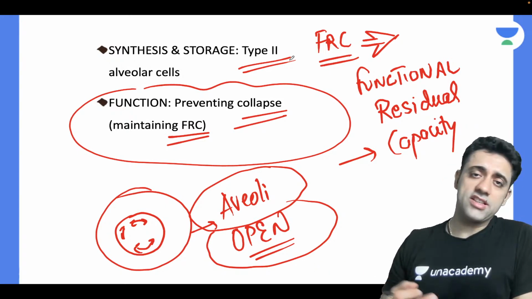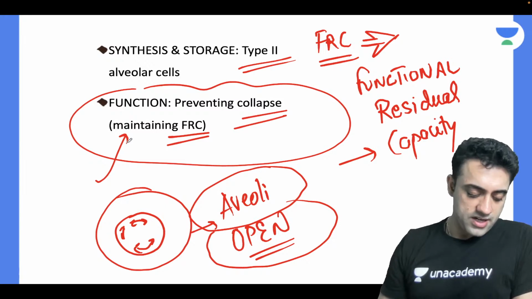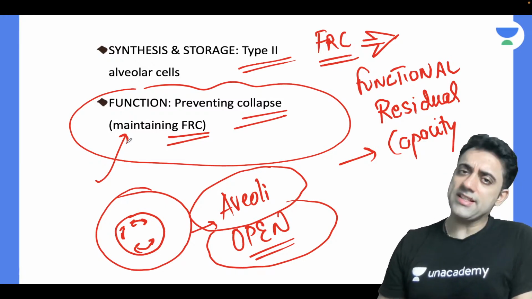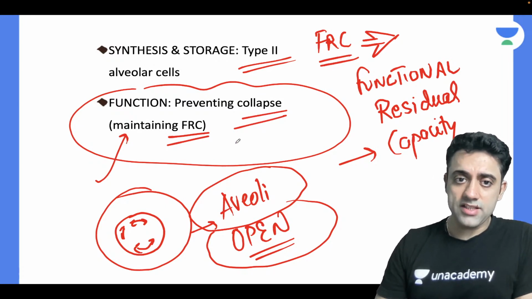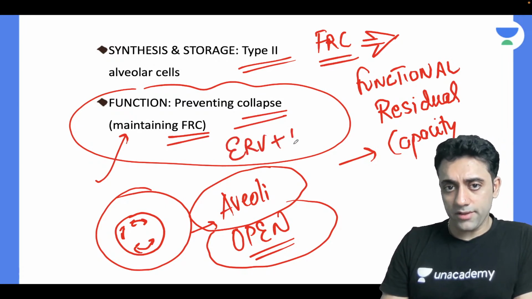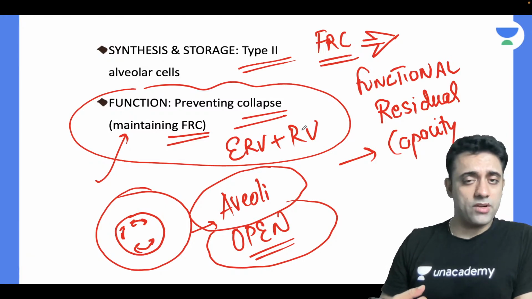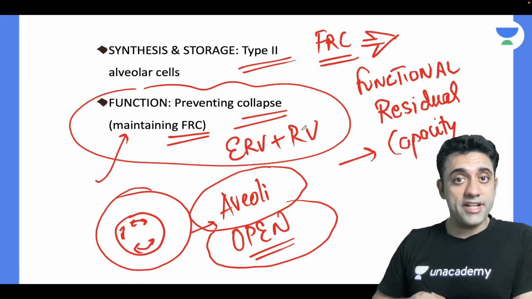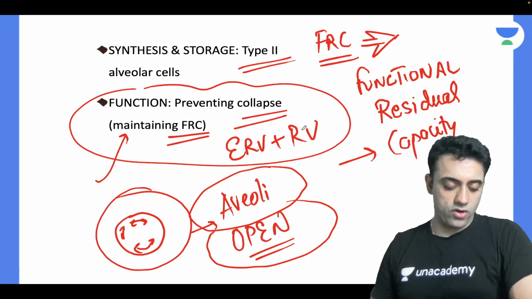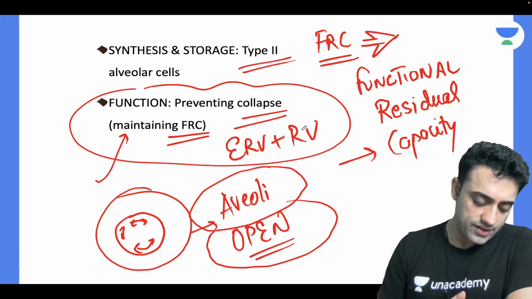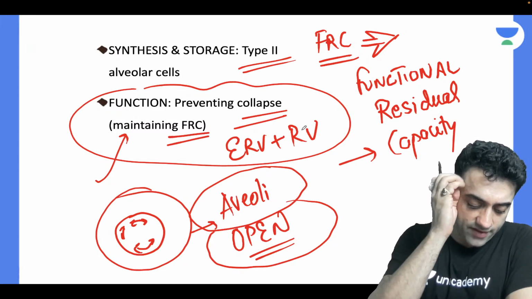Okay, what else? What is the other function? Basically surfactant maintains the FRC of the lung. What is FRC? FRC is equal to functional residual capacity. FRC is equal to ERV plus RV. Remember, FRC is equal to ERV plus RV. What is ERV and what is RV? ERV is expiratory reserve volume and RV is the residual volume. I hope you have done that in your respiratory classes. Yes, see, so beautifully Dr. A Star is answering what is FRC.